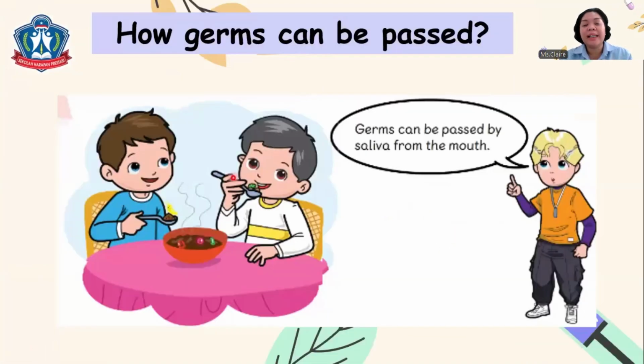Now, how does an infectious disease spread from one person to another? First, it can be passed by saliva from the mouth. Our mouth has saliva when we are eating, right? It will spread from one person to another if you are sharing your spoon or fork with other people. So it's not advisable to share your spoon with other people, children. You have your own spoon and fork when you are eating, okay?